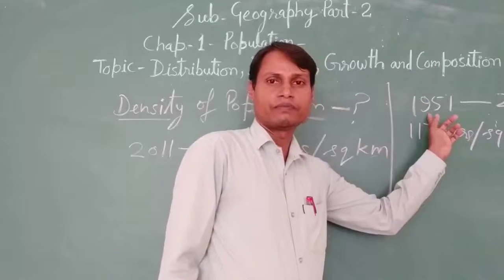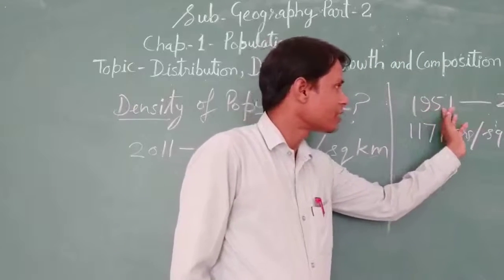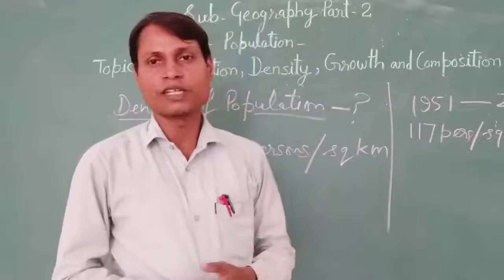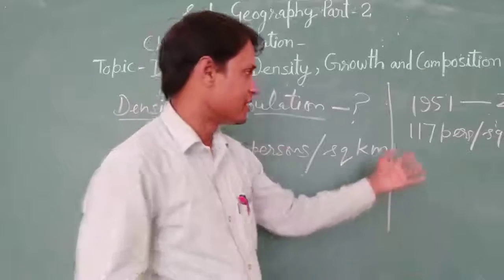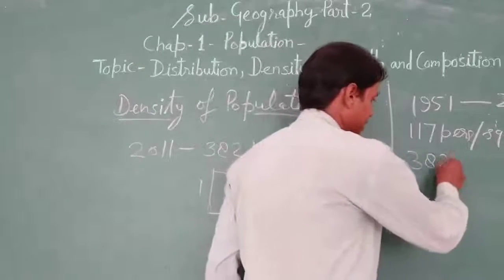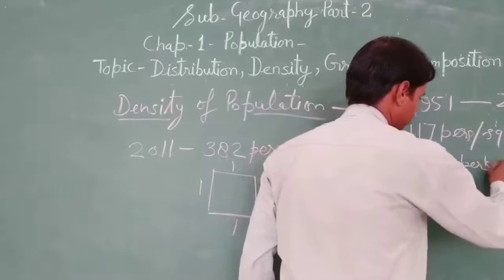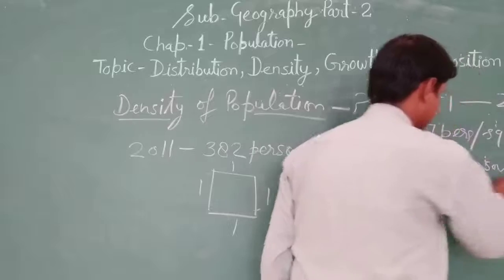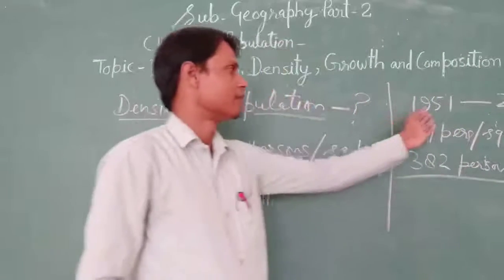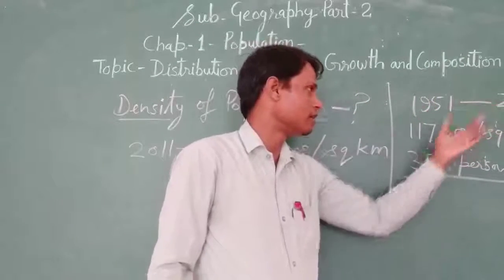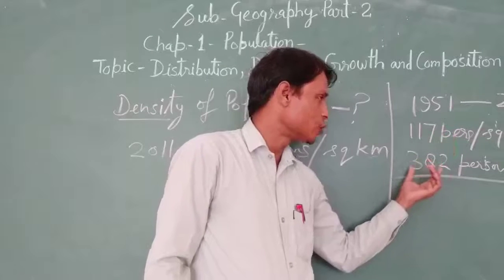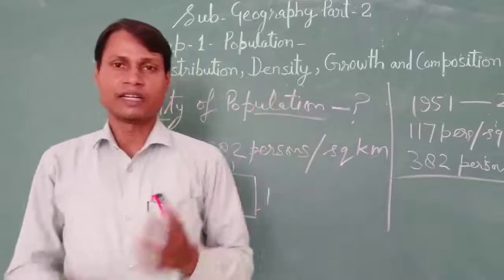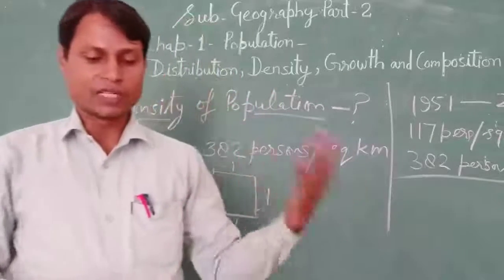But after almost 60 years, the density of population had increased to 382 persons per square kilometer. So this is the difference between 1951 and 2011: from 117 to 382 persons per square kilometer, the density of population increased.